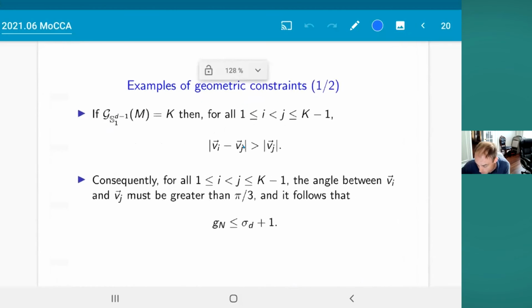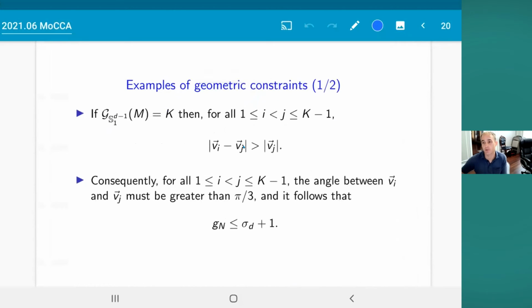And I'll give you a couple of examples. So the first example is this. It's pretty easy to prove. We use this bound. This bound gets you a long way.